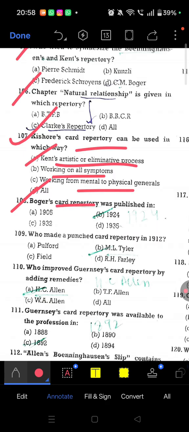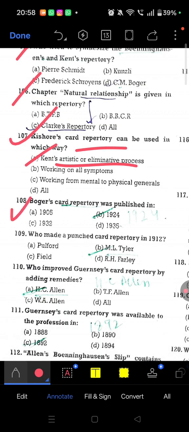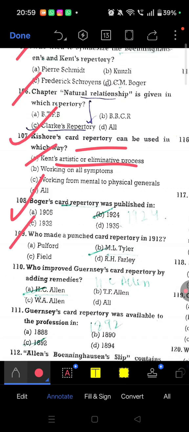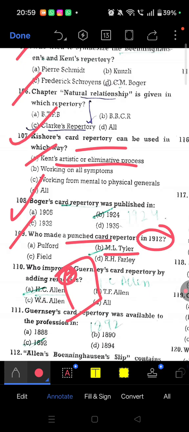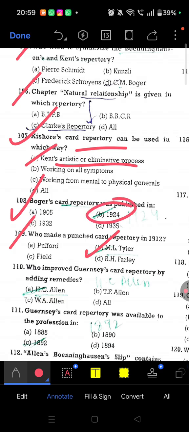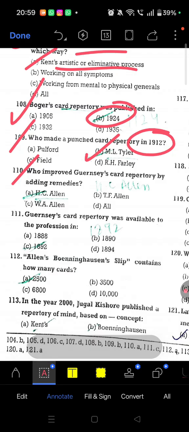108 Boger card repertory. Now very important question, card repertory, right? So Boger card repertory was published in the year 1924. So card repertory was published in the year 1924. So 1924 Boger card repertory. Question 109. Who made a punched card repertory? It was introduced in 1912 by M.L. Tyler. Okay, so punched card repertory was introduced in 1912, M.L. Tyler, and remember both these years. 110. Who improved Guernsey card repertory by adding remedies?